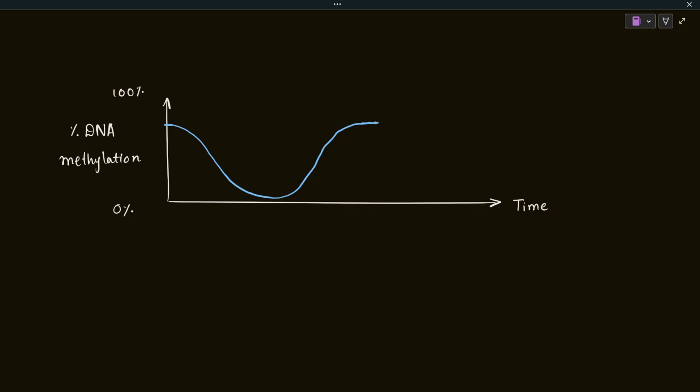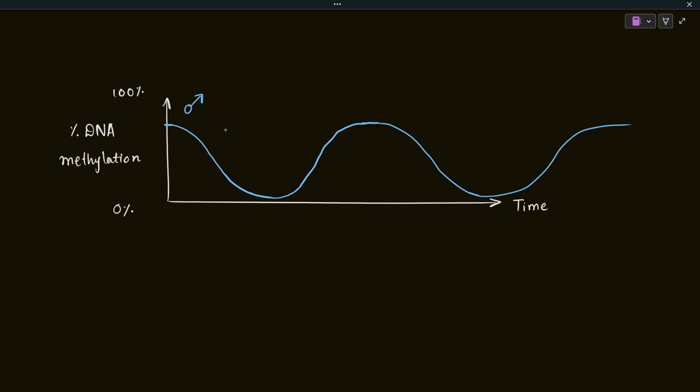The DNA will be only demethylated in primordial germ cells. Okay, but then again the methylation marks will be re-established. Okay, so this is how the graph will look. But here comes the twist. This is only for the genome which is inherited from father.